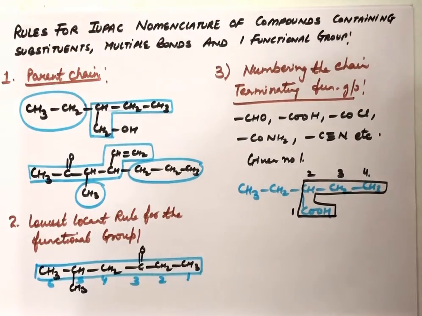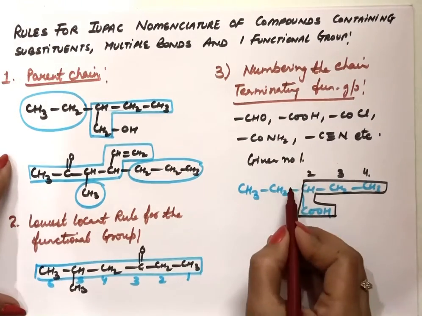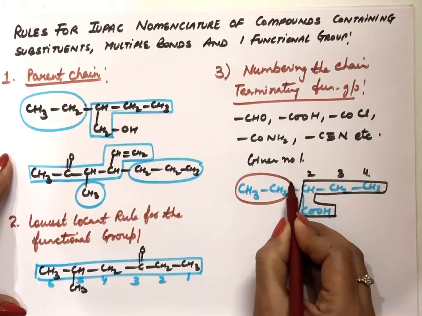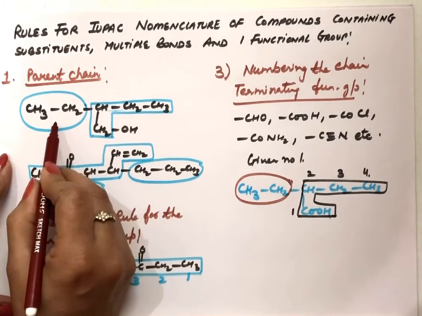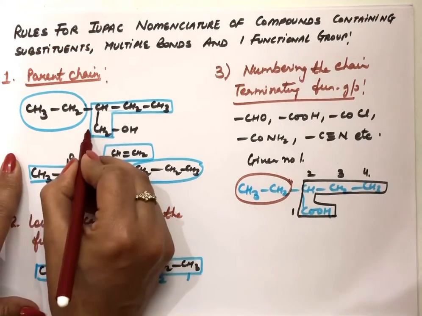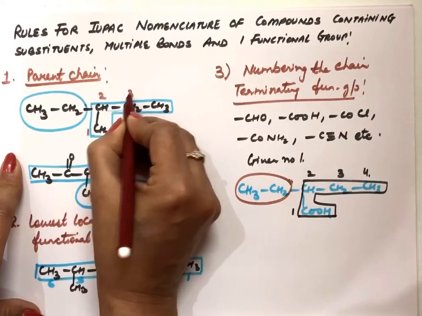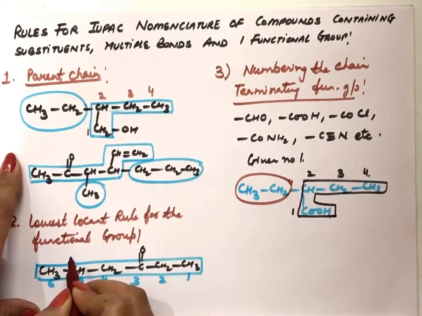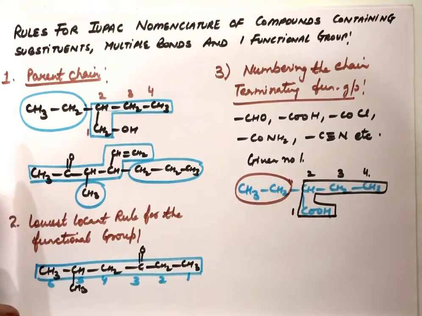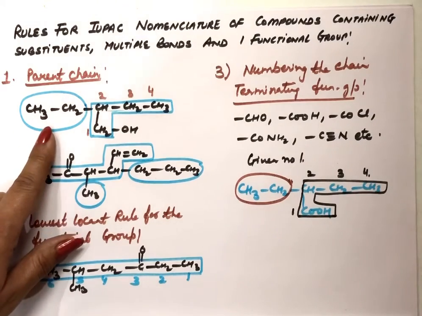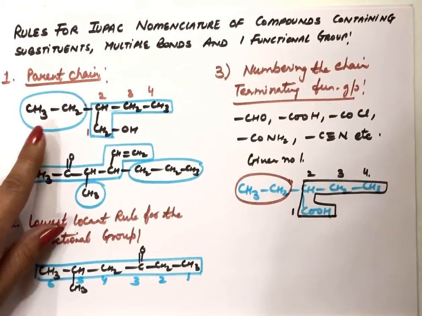Now, the name of the compound: after selecting the parent chain, giving the numbering to the parent chain, and knowing about chain-terminating functional groups, we have to write the name of the compound. Now, this is a substituent. Writing the name of this compound first, numbering from the functional group carbon, this is how we'll number it. First of all, we write the name of the substituent. The substituent is linked with the second carbon here.